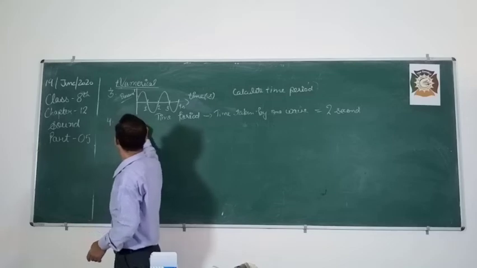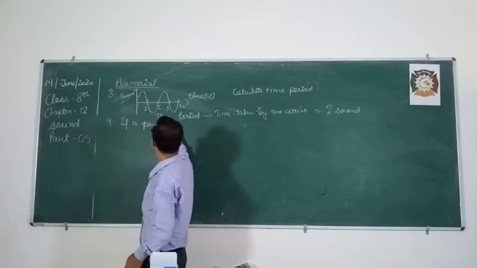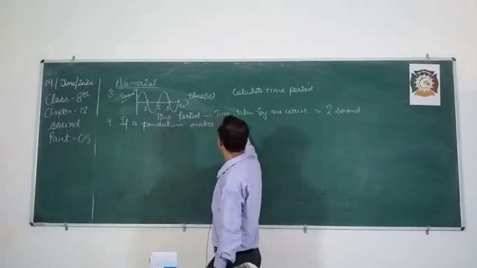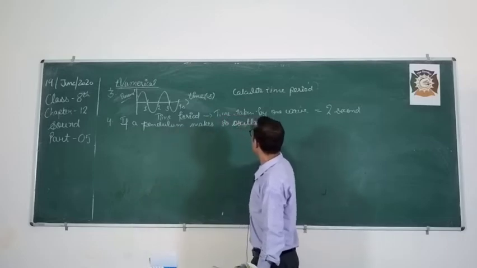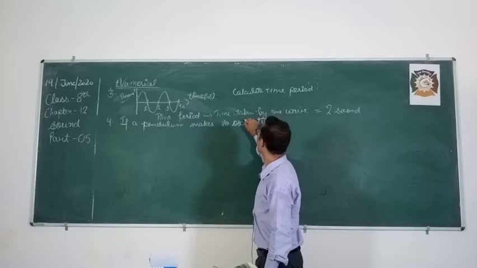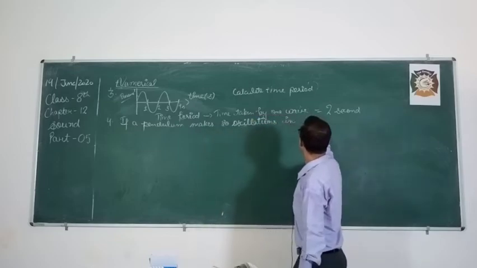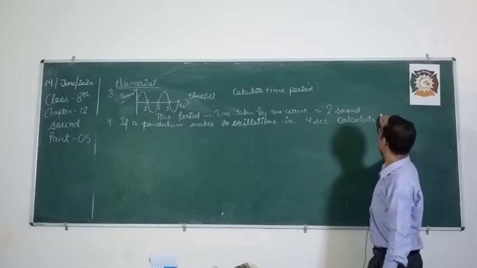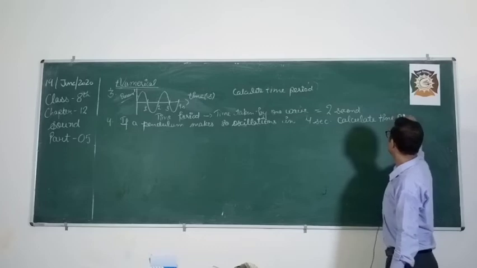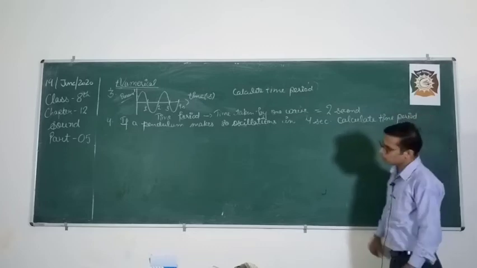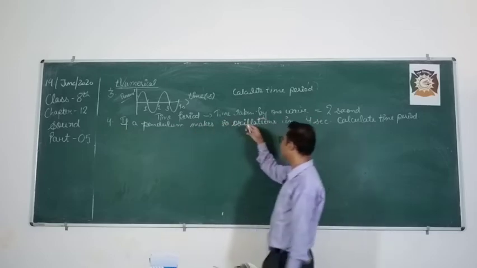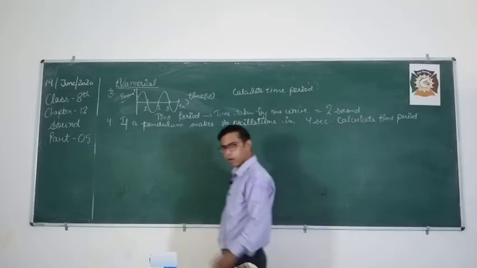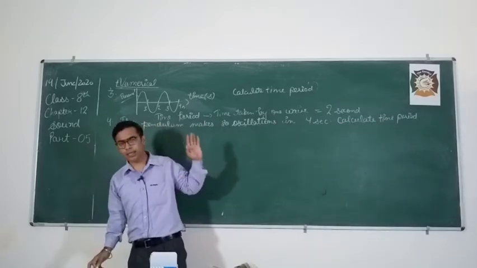If a pendulum makes 20 oscillations in 4 seconds, calculate the time period. So if a pendulum makes 20 oscillations in 4 seconds, now you have to calculate the time period. Okay, the numerical is understood by your statement, easy.